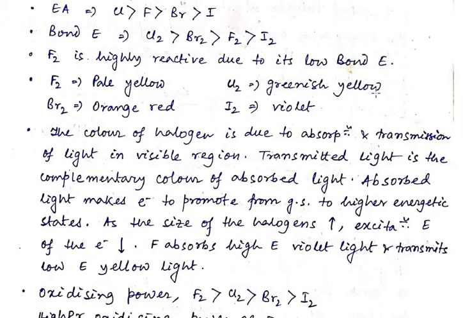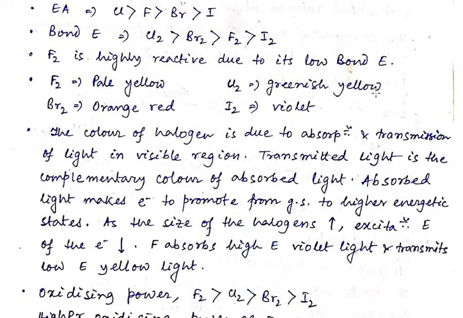separately. Next, fluorine, that is F2, is highly reactive due to its low bond energy. Fluorine is pale yellow, chlorine is greenish yellow, bromine is orange red, and iodine is violet. So four different colors are there. F2 is pale yellow, chlorine is greenish yellow, bromine is orange red, and I2 is violet in color.